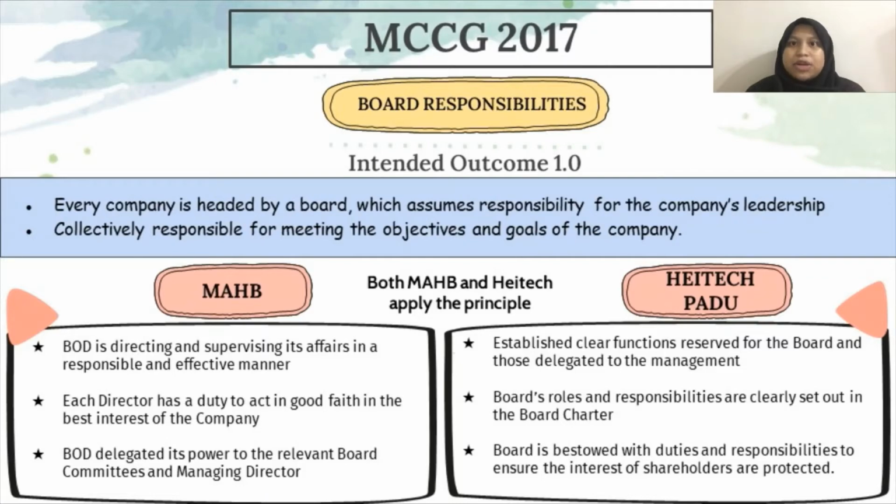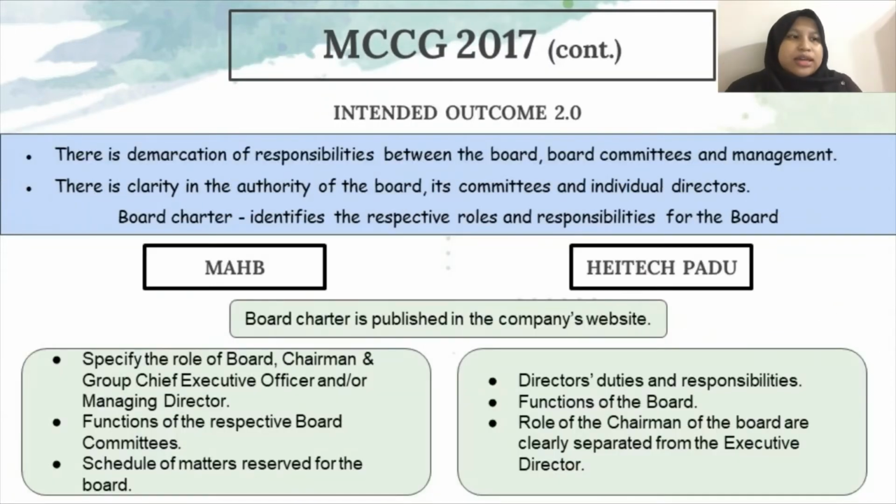And lastly, the board is bestowed with duties and responsibilities to ensure the interests of stakeholders are protected. The second intended outcome mentioned that there should be demarcation of responsibilities between the board, board committees and management. There should be clarity in the authority of the board, its committees and individual directors. The board charter could be used to identify the respective roles and responsibilities for the board.